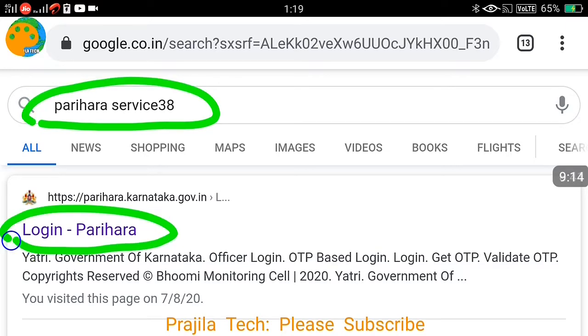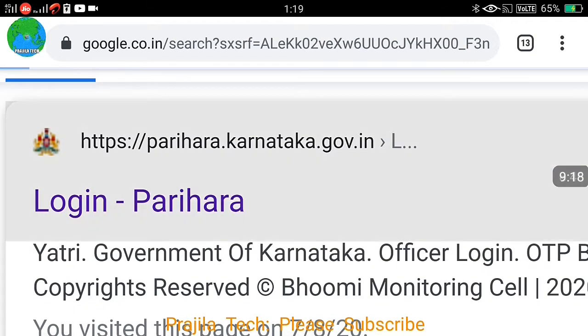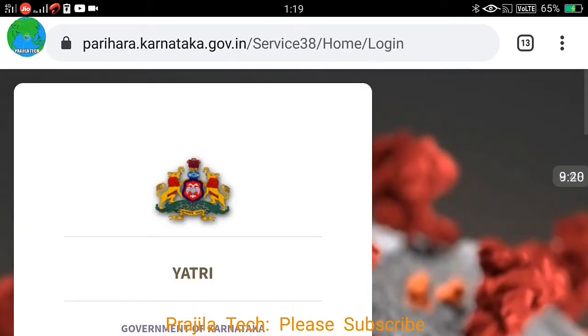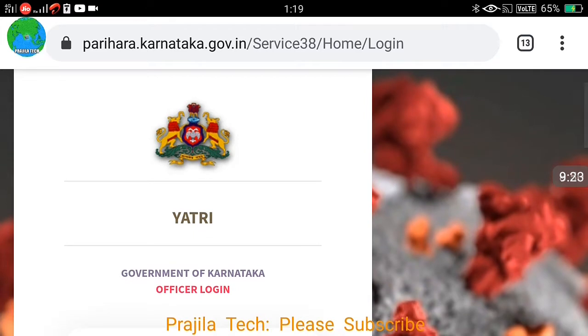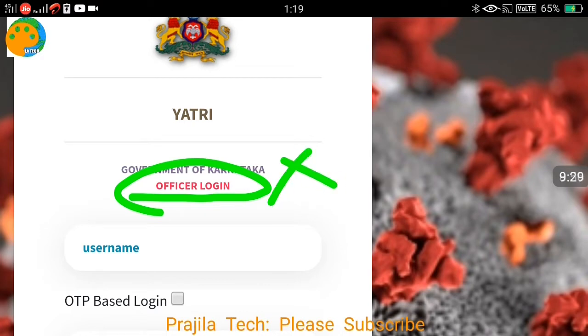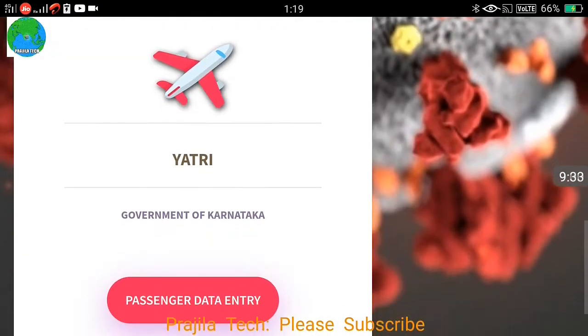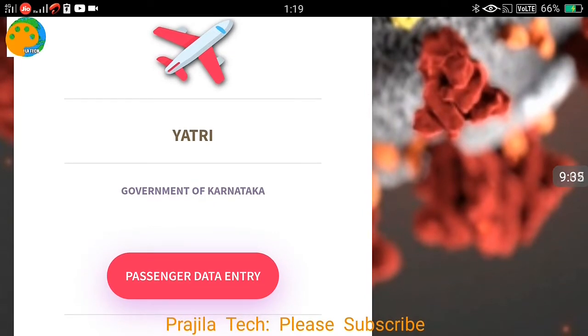Please make sure you are giving the correct string, and you can log into this Parihara link. When you log in, first login username password is not needed. That is for officers login. You don't need it. Please scroll down a little bit below if you are on a mobile, and this is the place you have to register.